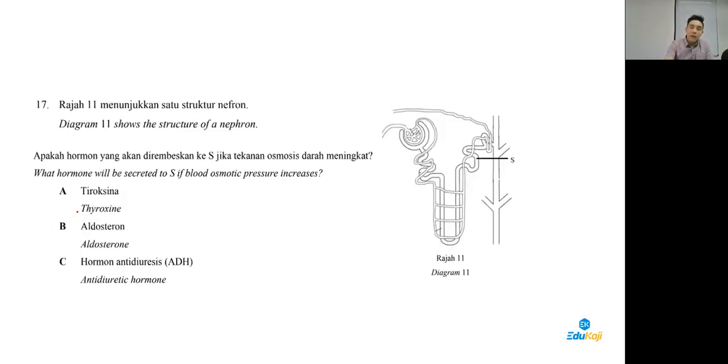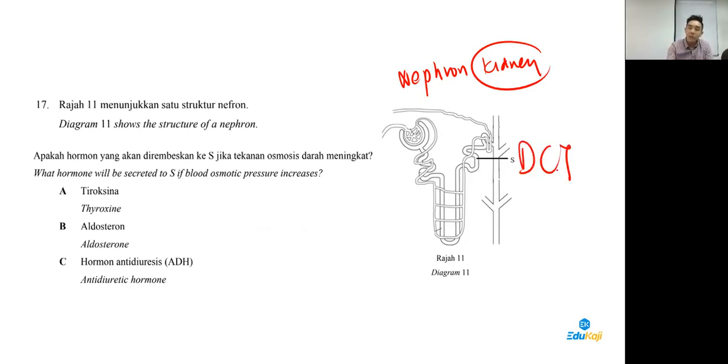Okay, 16 C and 17, we are looking at a nephron. Nephron means the basic unit in the kidney, guys. So S here is the DCT, distal convoluted tubule. And okay, what did they say? Osmotic pressure goes up means what? This is a good question. Draw 1 star.